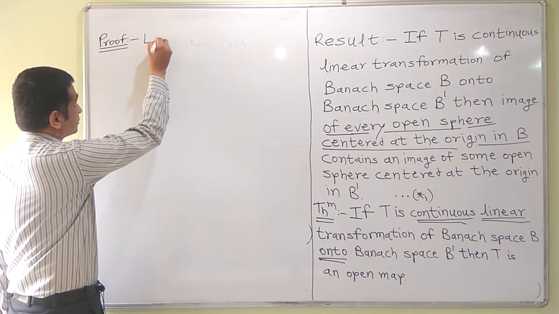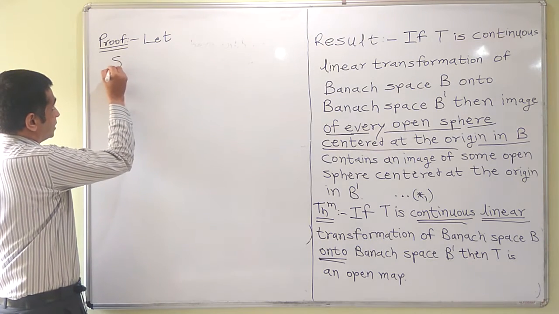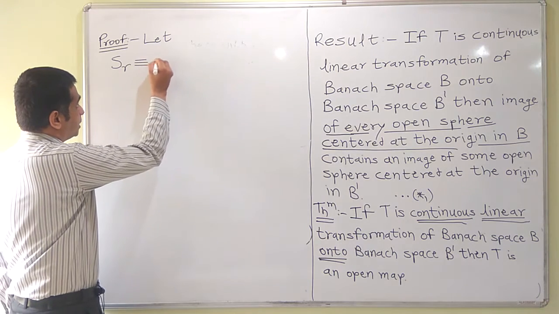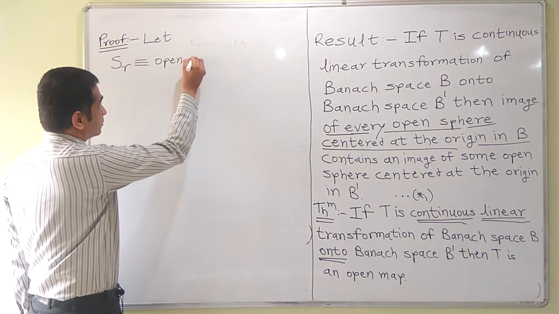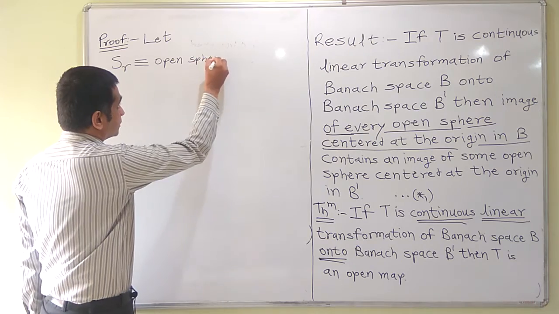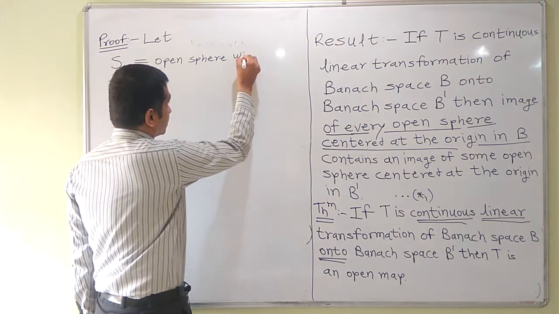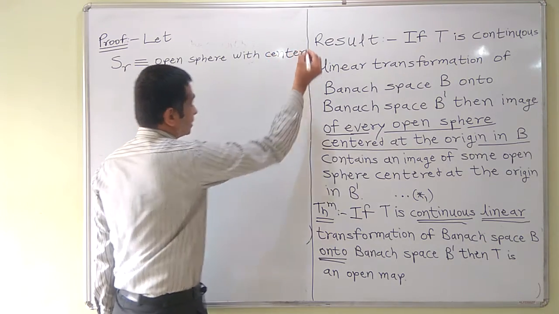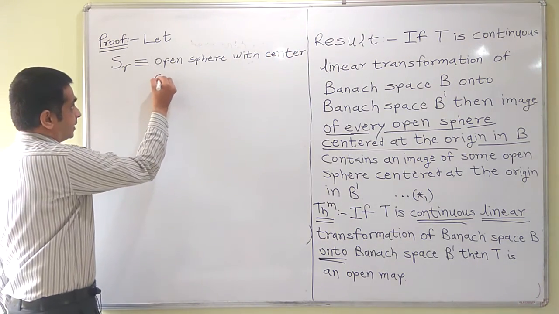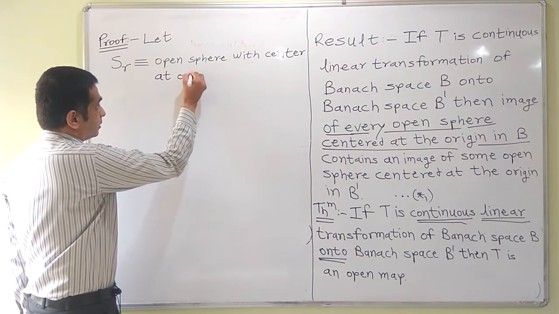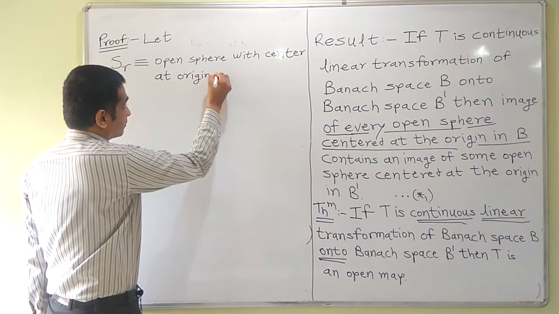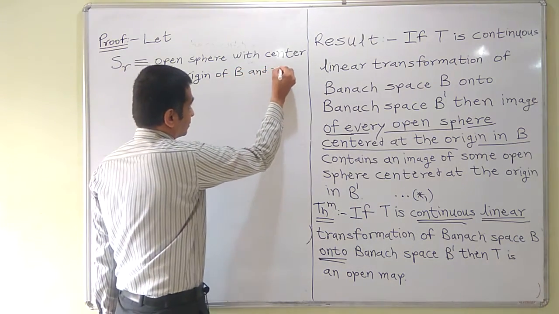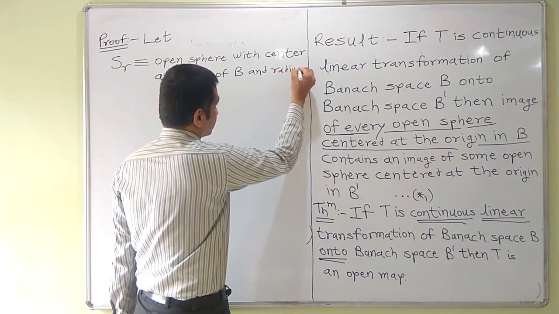Let S_R denote the open sphere with center at origin of B and radius R.